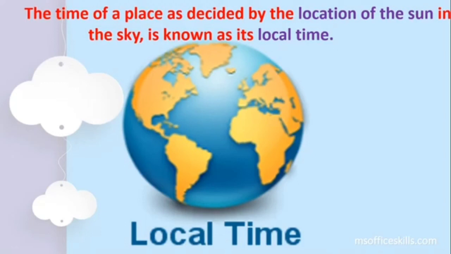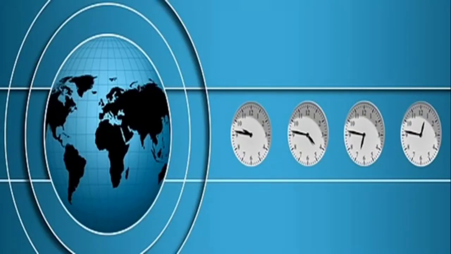Why? Because the location of the sun in the sky of each longitude varies. One longitude comes in front of the sun, it passes ahead, the other one comes. So each longitude faces the sun at different points in time. Therefore, the time of every place will differ. This is the meaning of local time. Let us look at one more image. The local time of different places on the surface of the earth will be different. This is the first image that we also saw.